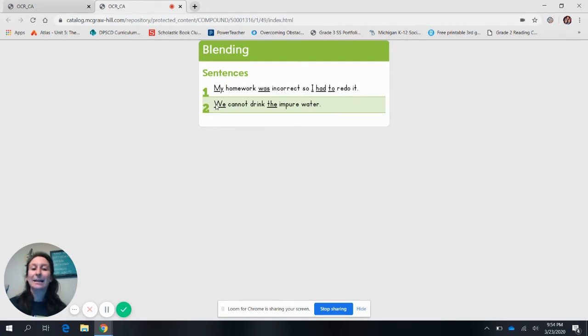All right, last line, sight word, we. And this is actually a compound sight word. So we have what sight word here? Can. And what sight word here? I'm trying to get it. Not. So we have can, not. What's the word? Cannot.